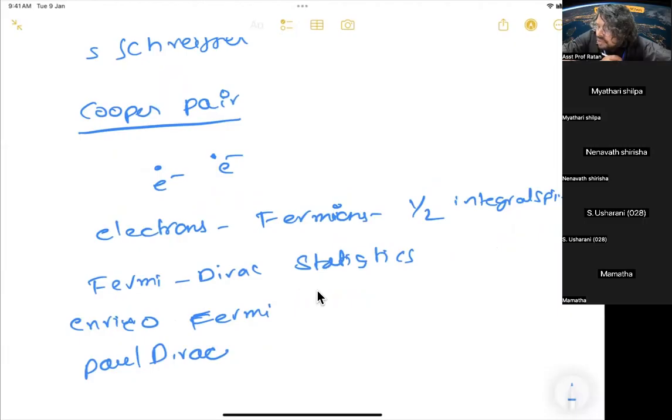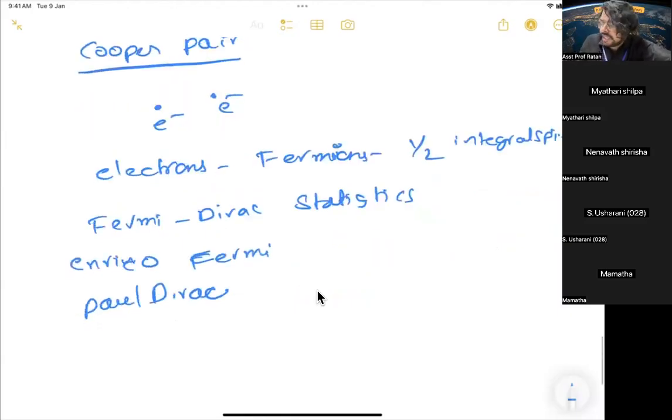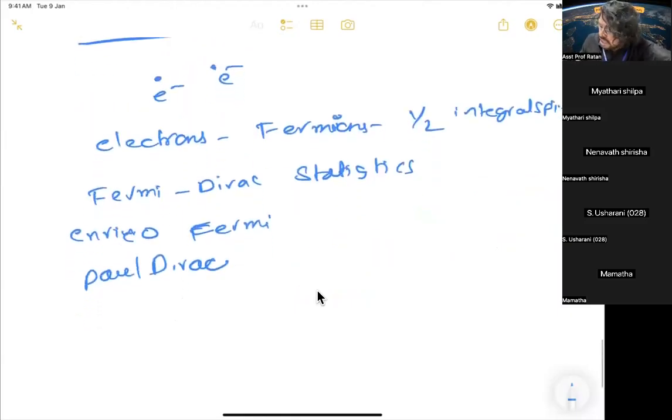So Cooper proposed that two electrons come together, condense together. Each has half spin, with opposite spins, and they combine so that the net spin is zero.